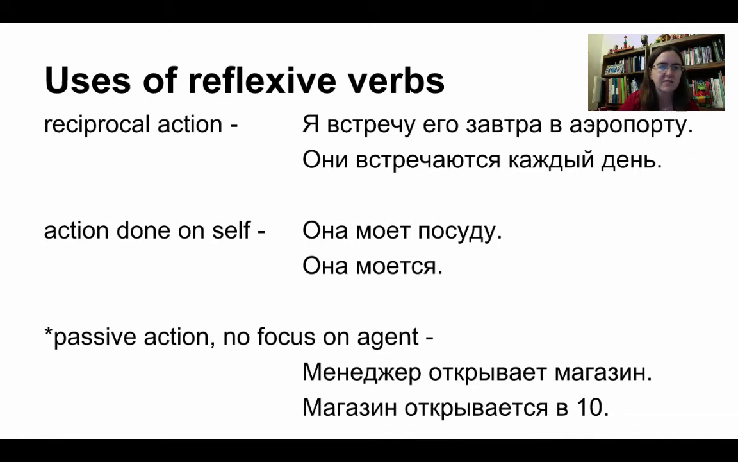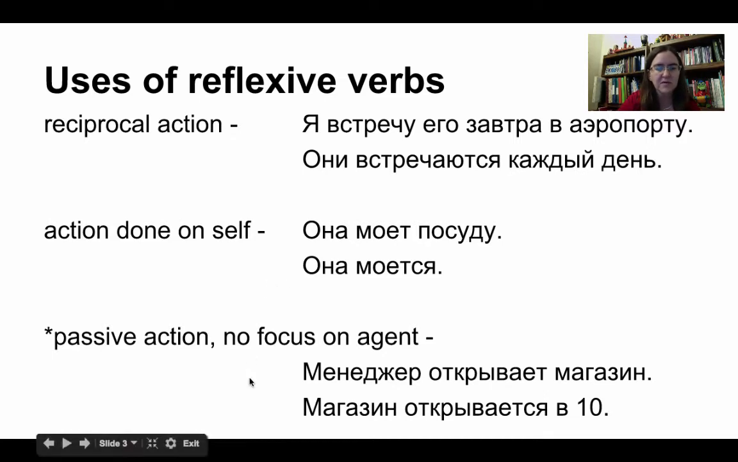The second use of reflexive verbs is an action done on yourself. So here we have a non-reflexive. Она моет посуду. She washes the dishes. Versus она моется. She washes herself, meaning her hands or her face.